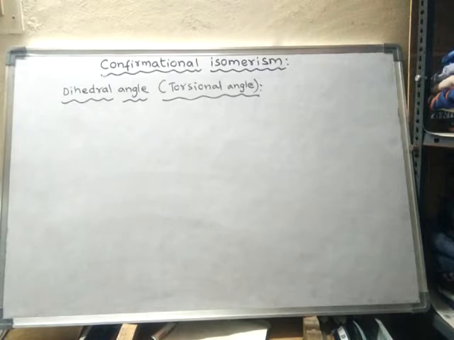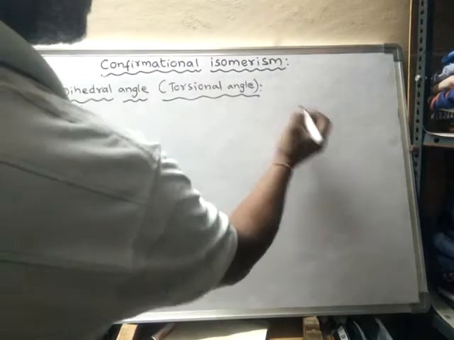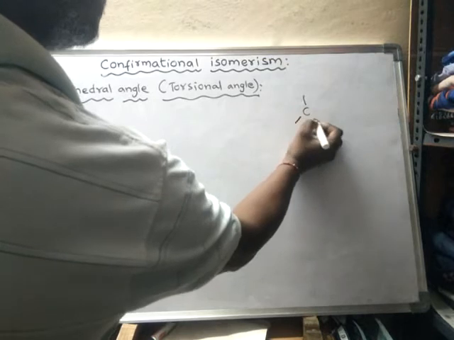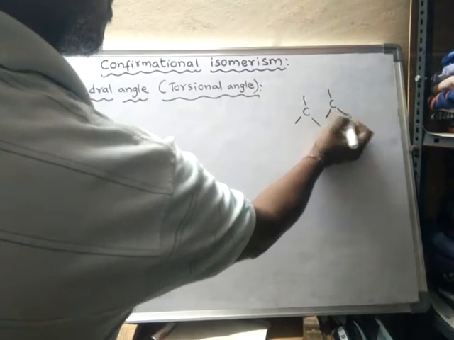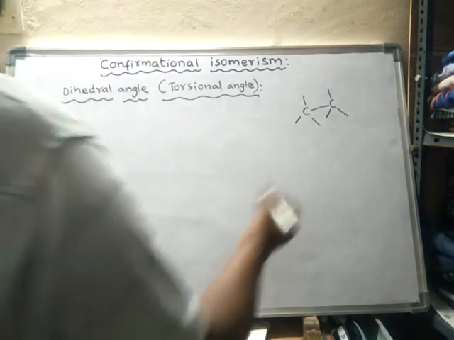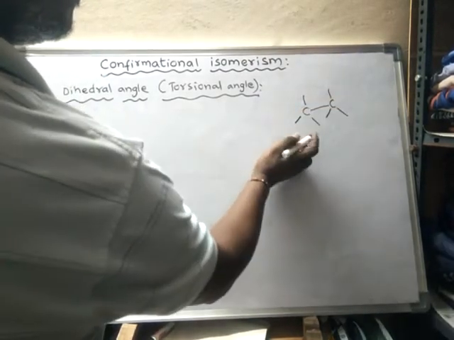Suppose we take the previous case, ethane, that we have seen. What happened? This is turned.